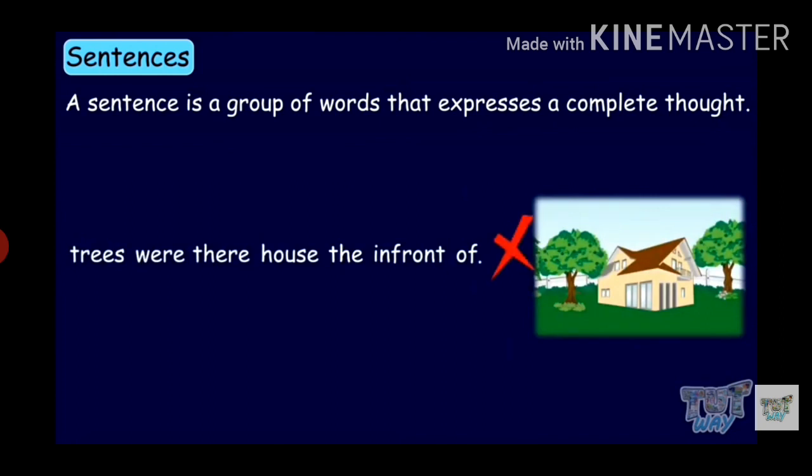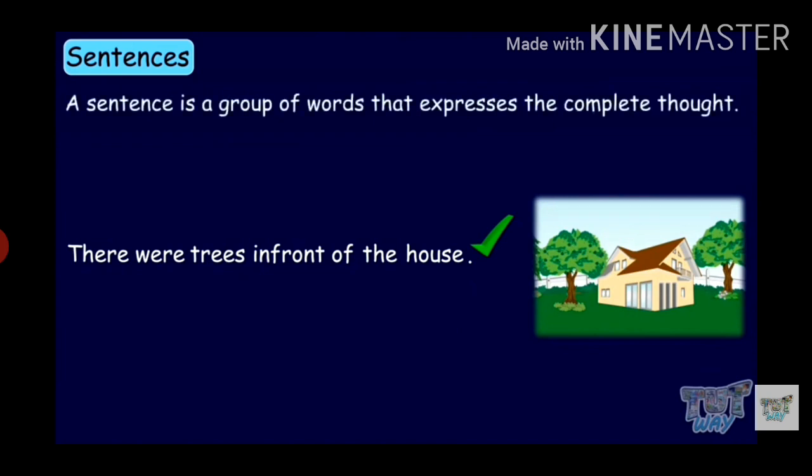No, they don't make any sense. There were trees in front of the house. Yes, now these words make sense. So, it's a complete sentence now. So kids, a sentence is a group of words that express a complete thought.